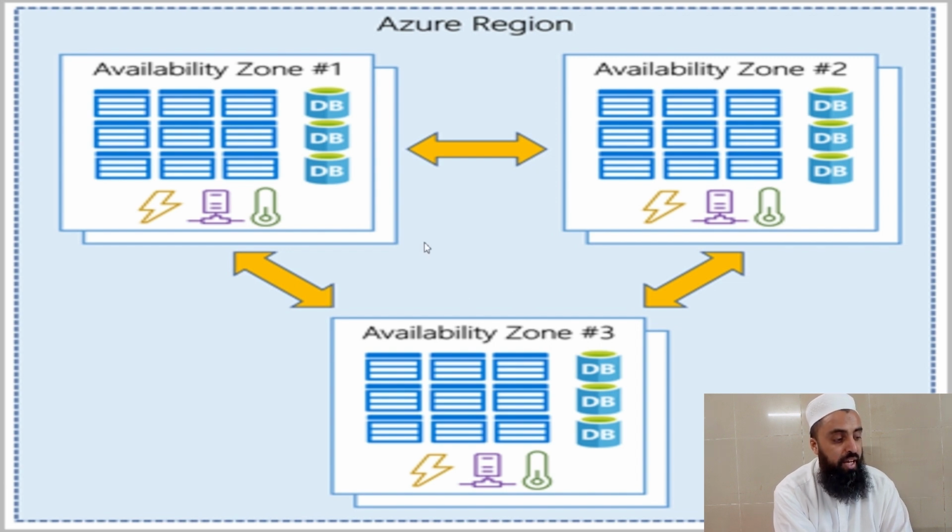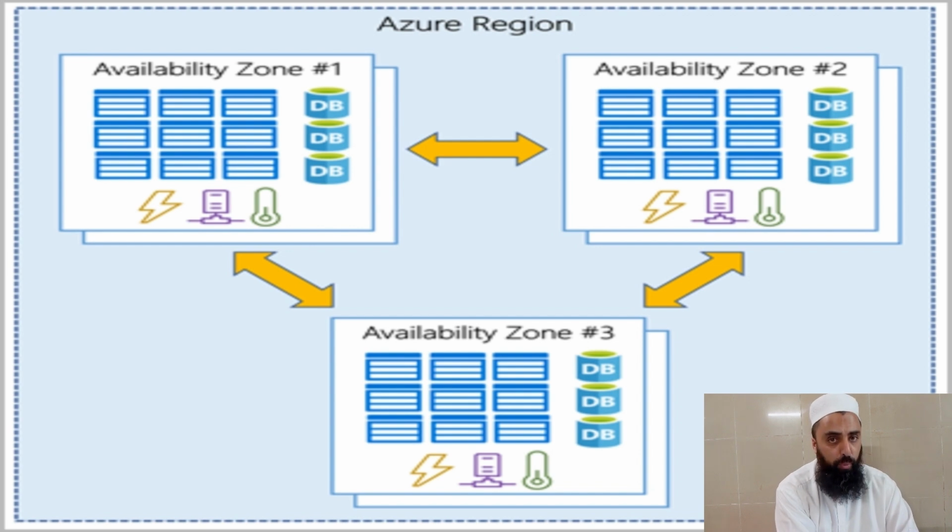For instance, if availability zone 1 goes down, 2 and 3 will be operational and they will share the load. That's how it works.